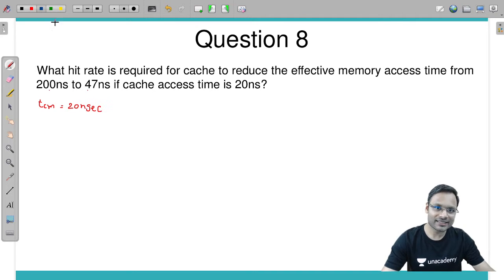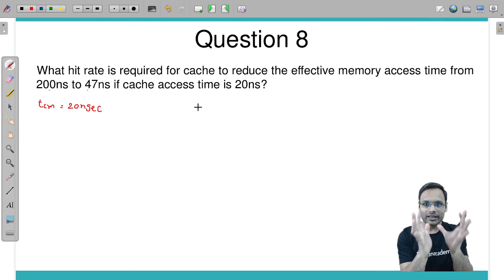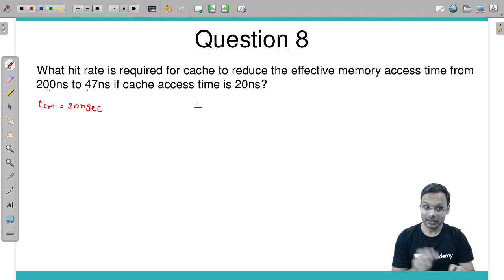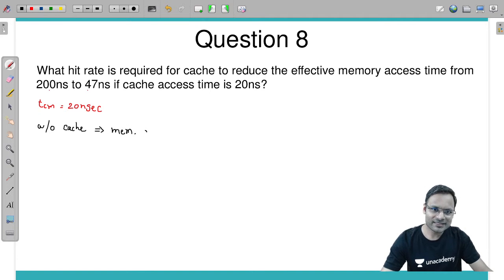They are asking that with using the cache memory, we are reducing the effective memory access time from 200 to 47. I can understand it this way: if we are not having any cache, I was having a memory access time of 200 nanoseconds, right?